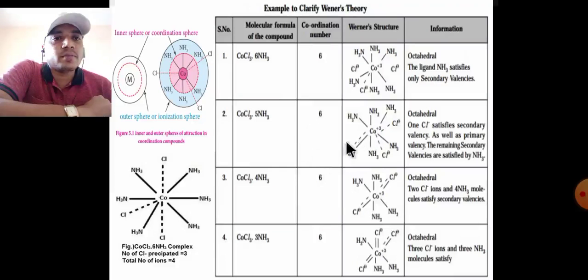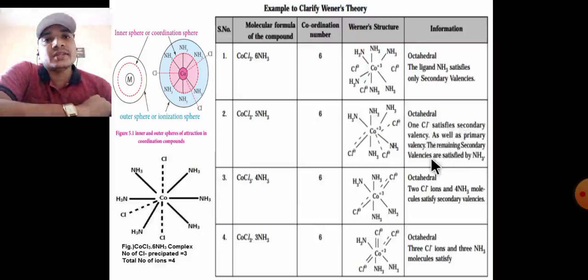In this example, 5 ammonia molecules show secondary valency in the coordination sphere, and one chlorine, indicated by a wedge line, satisfies both secondary valency as well as primary valency. The remaining secondary valencies are satisfied by ammonia molecules.